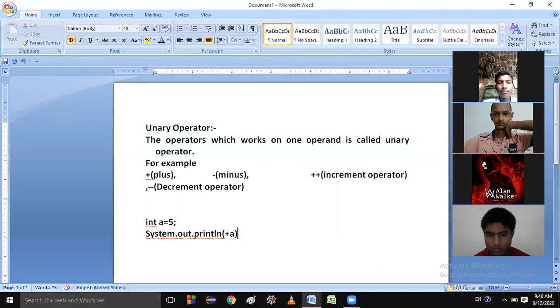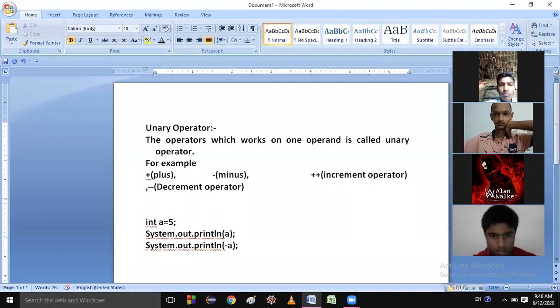I can also write minus a. If you do not write a sign before a digit, it is understood that it is a plus operator.